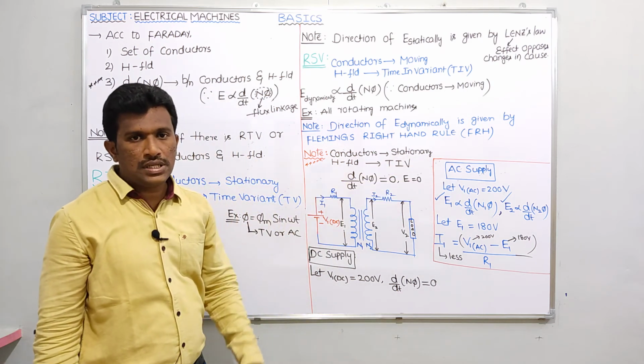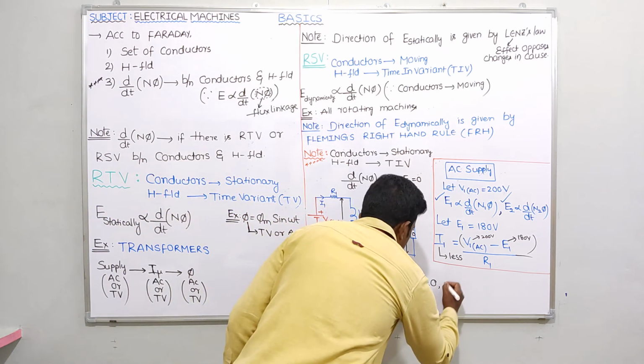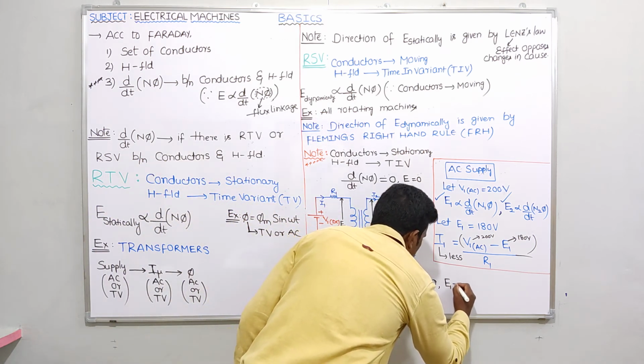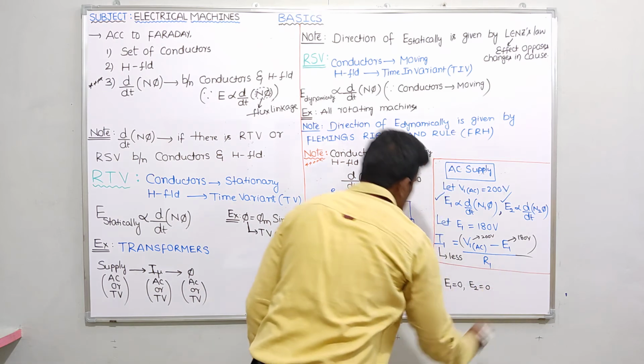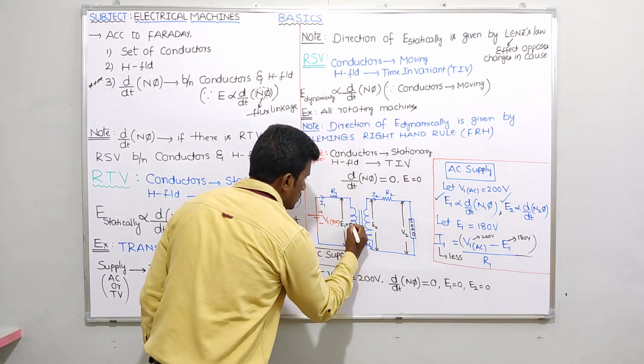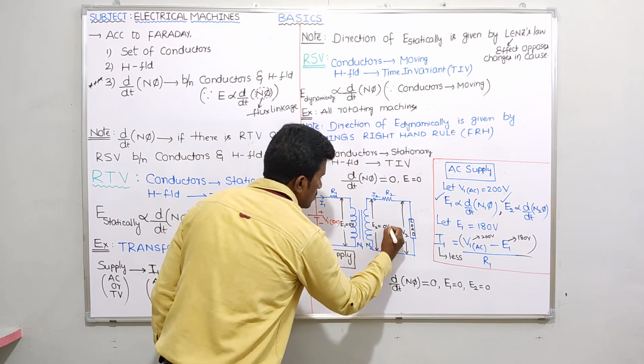EMF induced in the primary winding is equal to 0. EMF induced in the secondary winding is also 0 volts. So E1 is 0 volts, E2 also 0 volts.